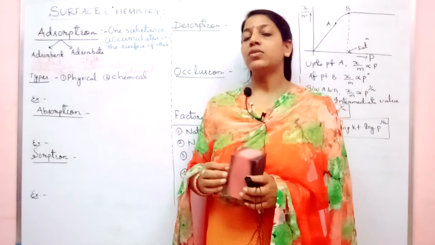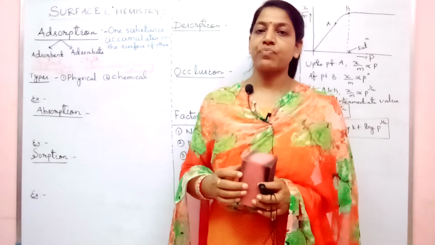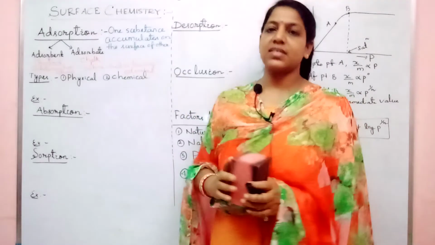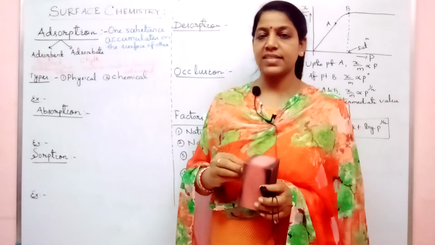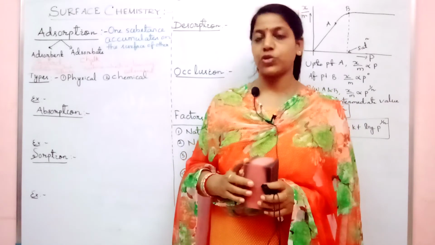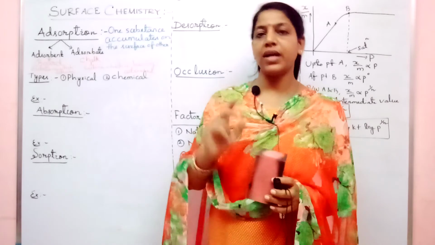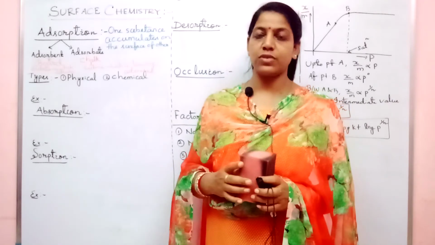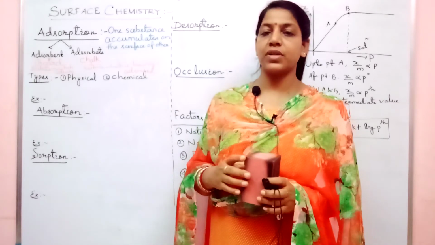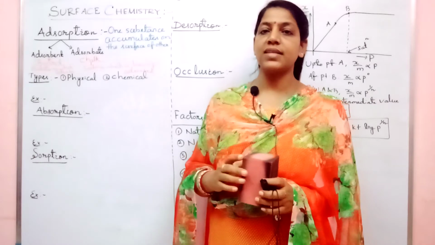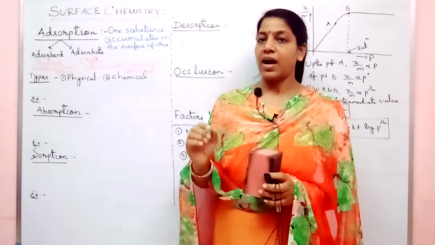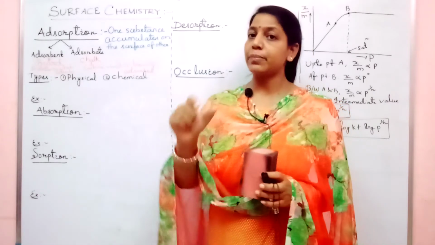Fine. So in the case of adsorption, the definition is that when one substance accumulates on the surface of the other, that is called adsorption. In adsorption, there are two important terms, like in the case of a solution you say solvent and solute. Similarly, in adsorption there are two important terms. One is called adsorbent, the other is adsorbate. Adsorbate ends with B-A-T-E, adsorbent ends with B-E-N-T.